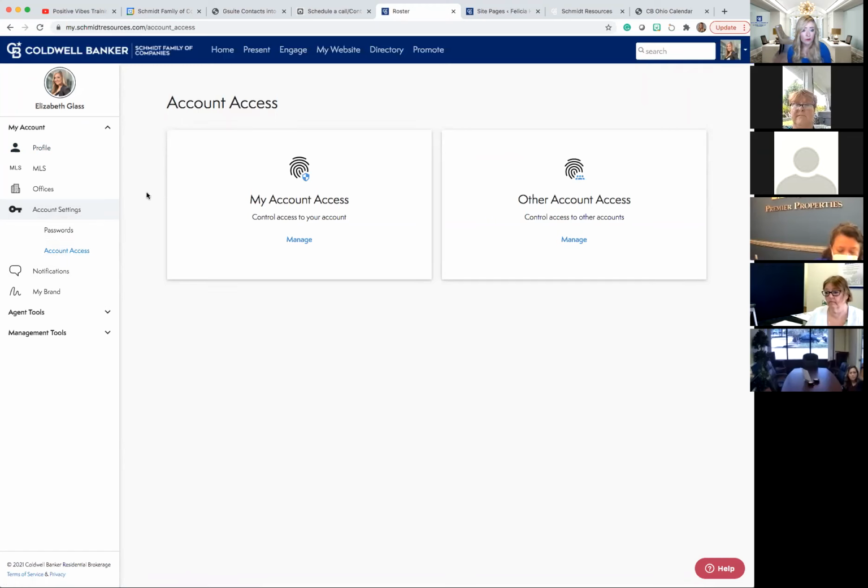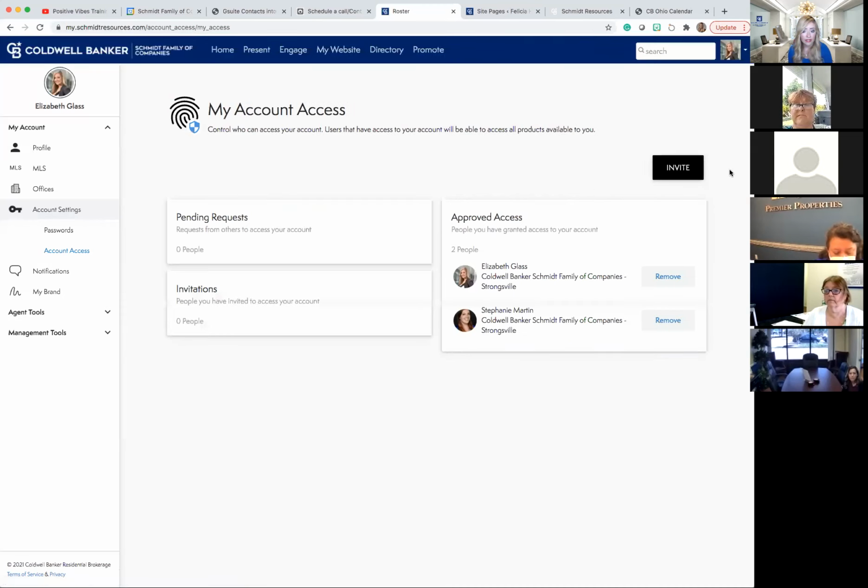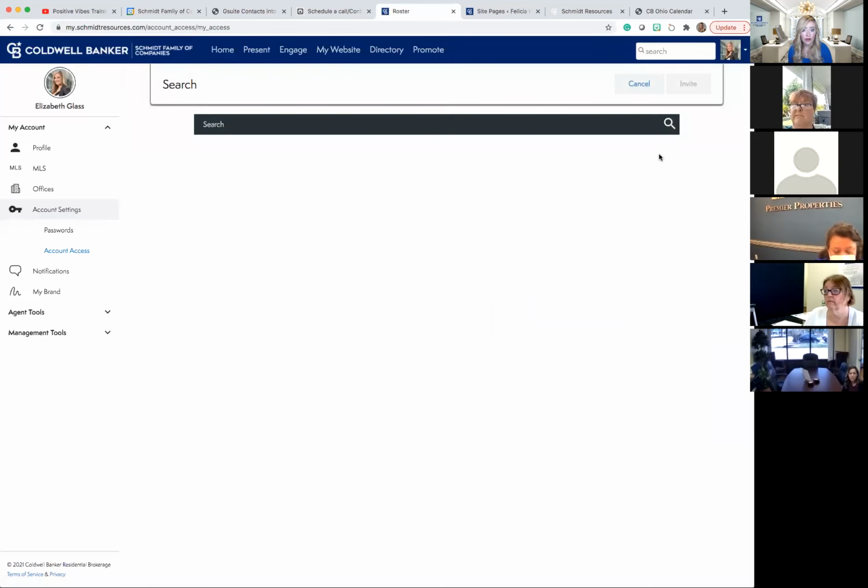But if you're going to give your access, so let's say for me, if I'm going to give control of my account access to, let's say, JD, I'm going to click on the first option on the left. So as an agent, you're giving access to someone else. You're going to click Manage. And basically, you're just going to say Invite. So you're inviting someone else into your Moxi account. So I can literally just say JD. It's going to find my results. And then I'm going to hit Add.